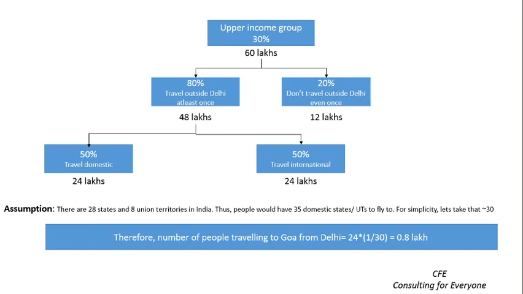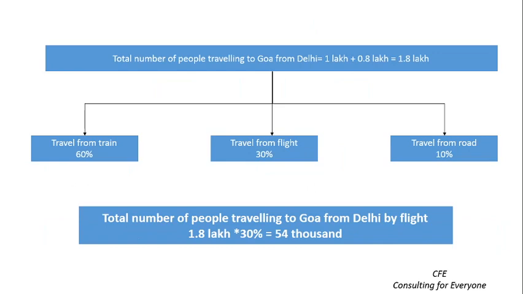Now let's focus on the upper income group, which we had assumed to be 30% of the 2 crore, giving us 60 lakh people belonging to this particular group. We have taken similar assumptions for the upper income group also, which gives us 80,000 people who travel to Goa from Delhi. This would give 1.8 lakh people traveling from Delhi to Goa in a year.